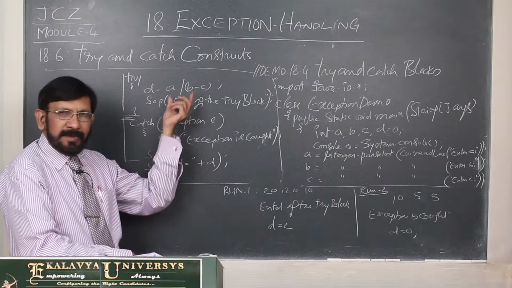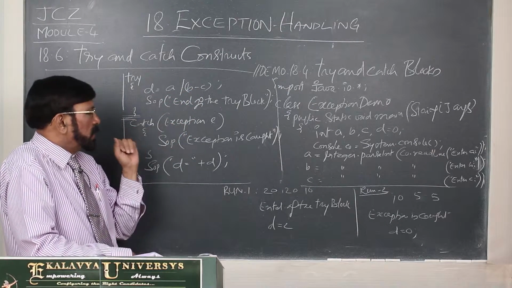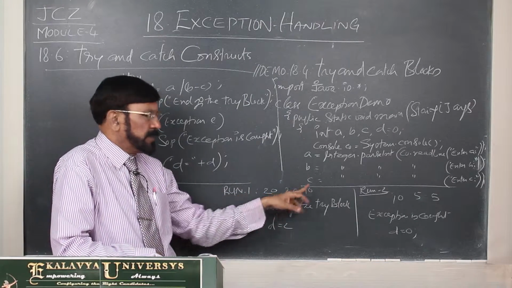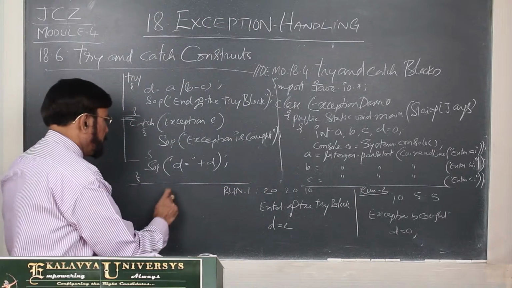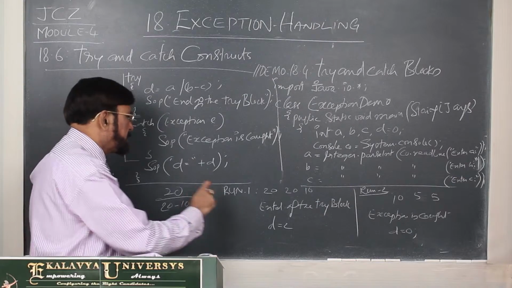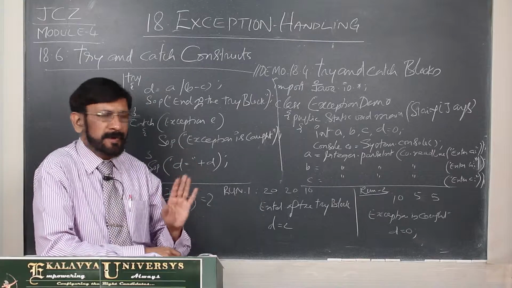Actually, there is a scope for throwing an exception when it is possible. Suppose in the first case, you have given values 20, 20, 10. That means 20 by 20 minus 10, that is, the result is 2. This value 2 is printed.